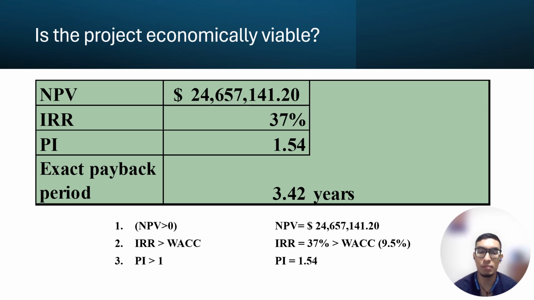As we can see, the NPV value is greater than 0 with a positive return. Moving on to IRR, the value is 37%, which is greater than the 9.5% WACC. Coming to PI, that needs to be greater than 1, and that is achieved with a 1.54. So as you can see, it has fulfilled all the criteria mentioned above, and it shows that the new business venture is viable and profitable.